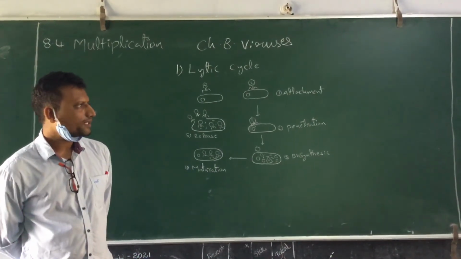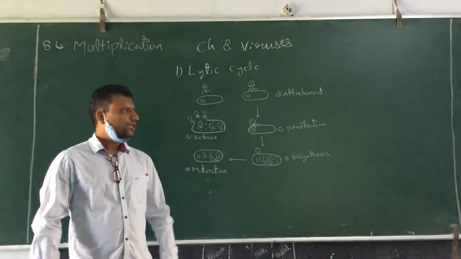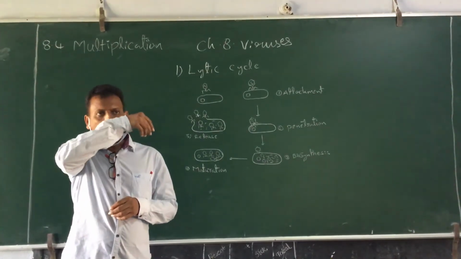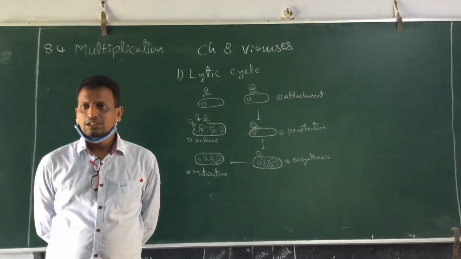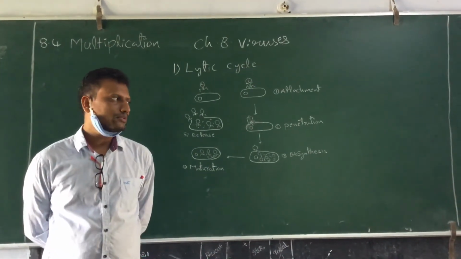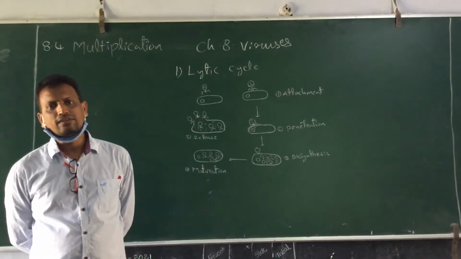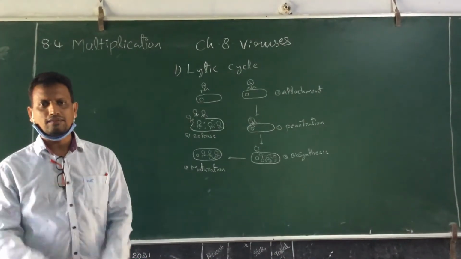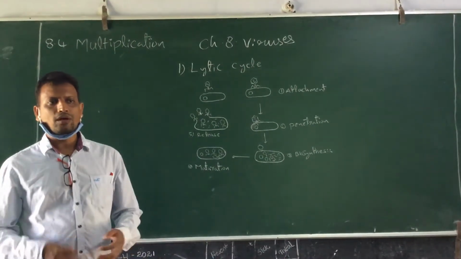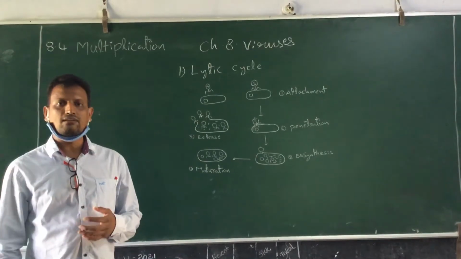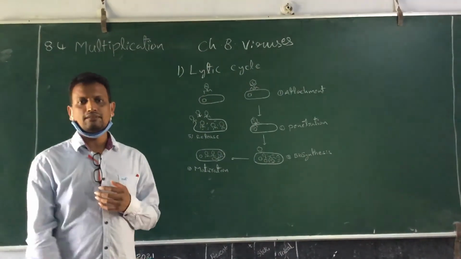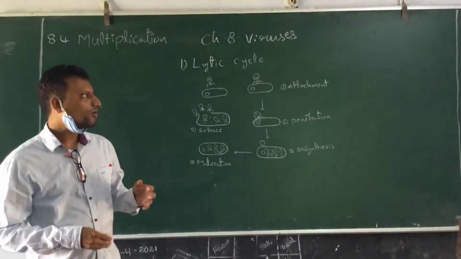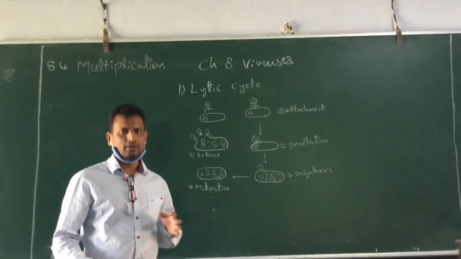This is reproduction and growth. In eukaryotes, unicellular organisms also use cell division, but in the most advanced organisms like plants, they use sexual reproduction to produce new offspring.